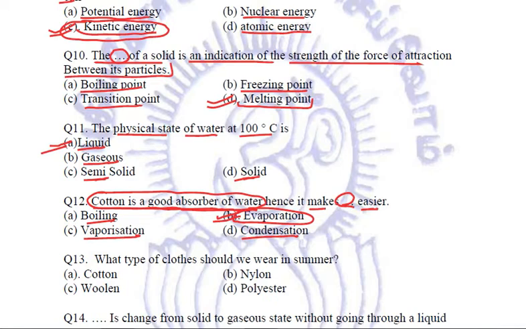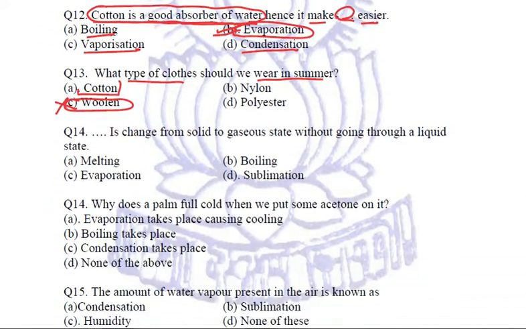Next is the same question. What type of clothes should we wear in summer? Always cotton clothes. Do not try to wear the woolen clothes. Everybody is not only going to laugh at you, but you yourself will feel miserable. We all know that, right? So it is the cotton clothes that we wear in summers. The reason, we have studied in the previous class, that they make the process of evaporation better and help in cooling our body in summers.